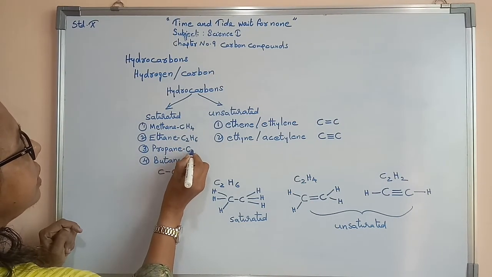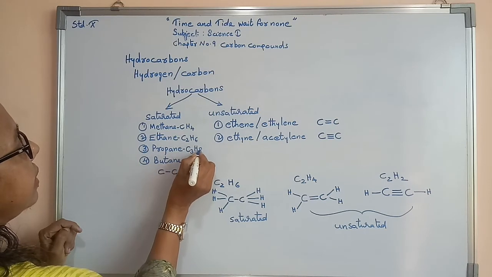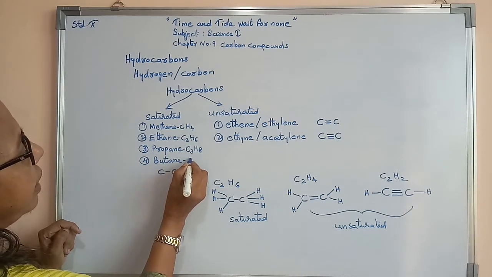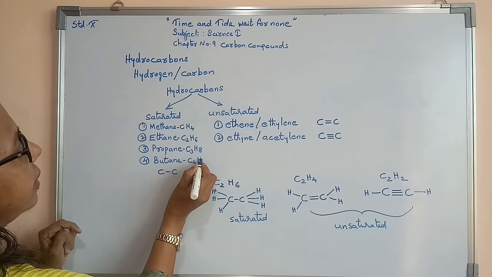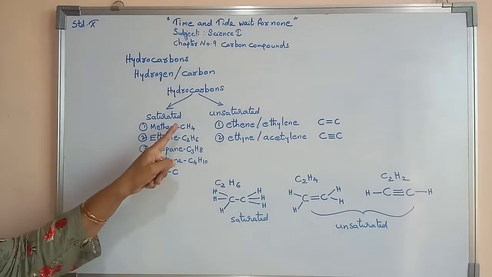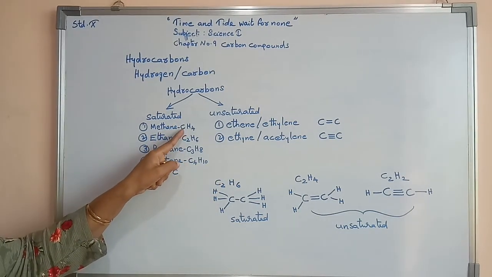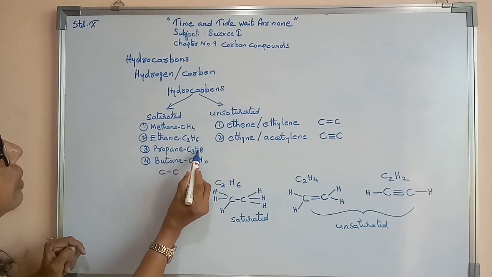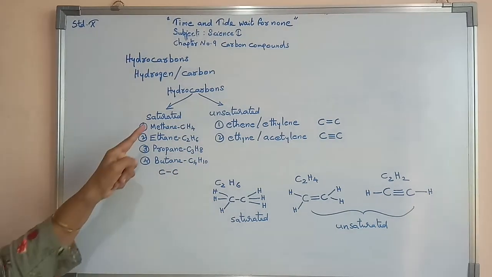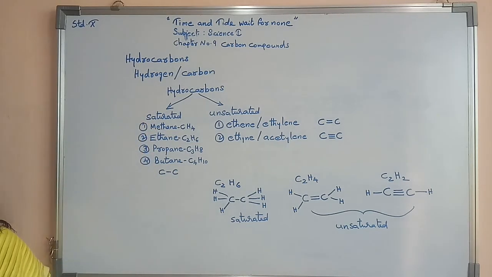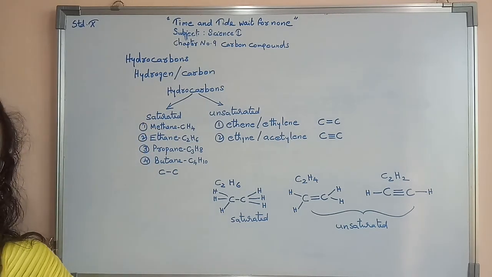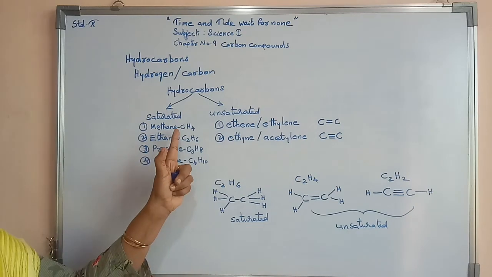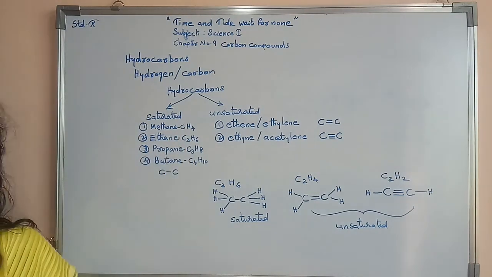Propane, its formula is C3H8. Butane, its formula is C4H10. You can see that all these compounds have only carbon as well as hydrogen: carbon, hydrogen, carbon, hydrogen, carbon, hydrogen. So we call them hydrocarbons. Hydrocarbons are compounds that have only carbon as well as hydrogen.